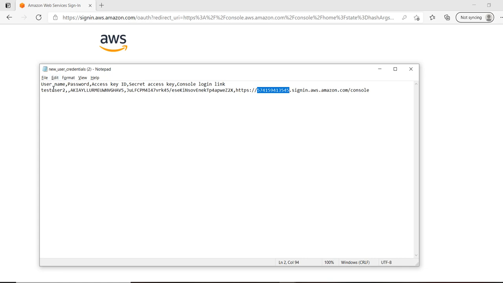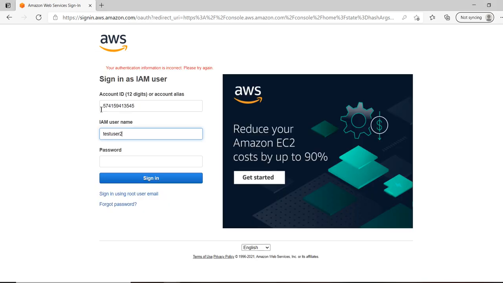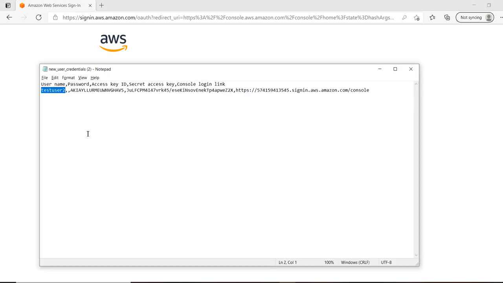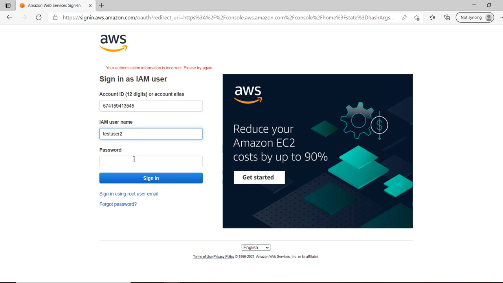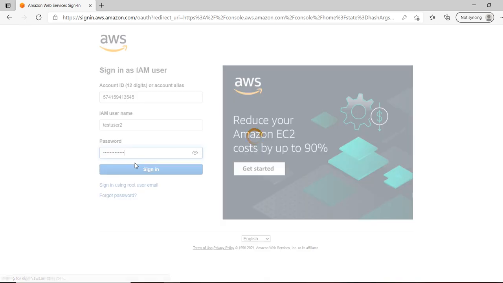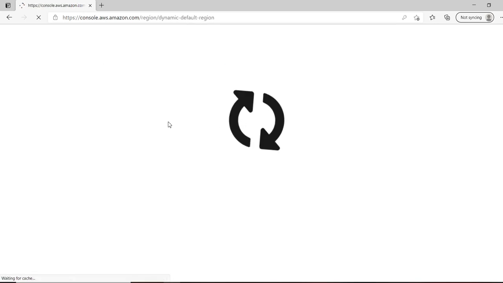Okay, the account ID is 3545, and test user 2. Now I'm able to log into my account.